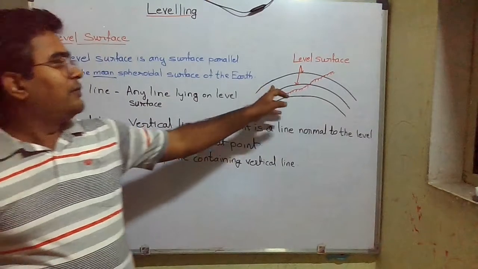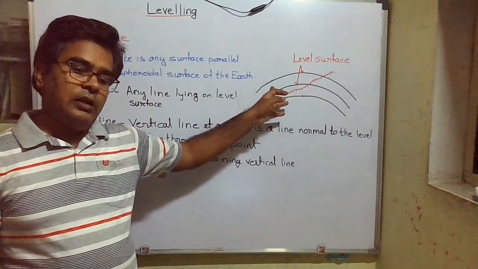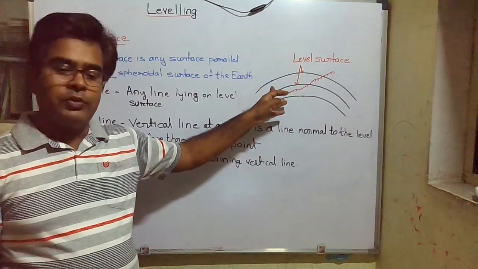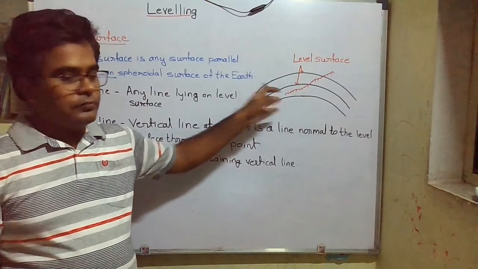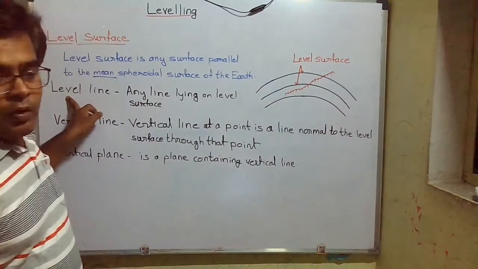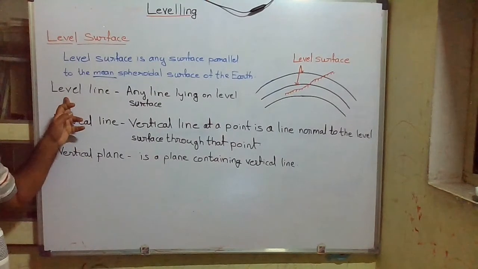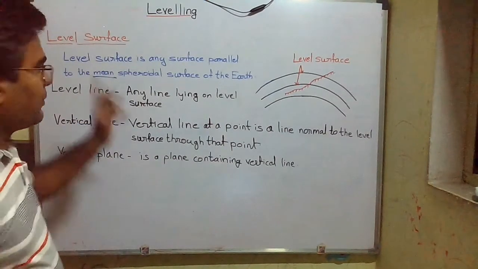And as all the points of the level surface are normal to the plumb line, here also all the points lying on the level line are normal to the plumb line.